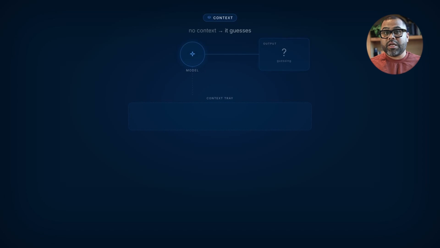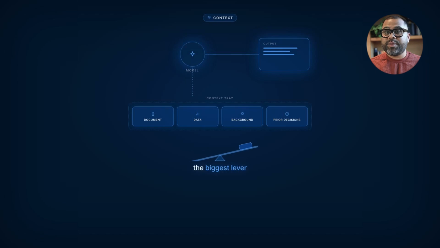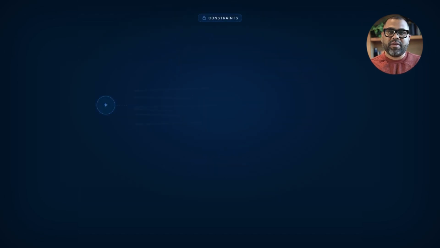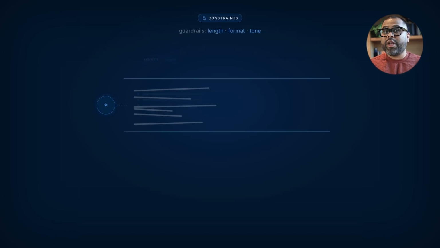Context is the material the model needs to do the task: the document, the data, the background, the prior decisions. This is the single biggest lever most people underuse. If the model doesn't know something, it will guess. So give it what it needs. Paste the doc, include the constraints, tell it what you have already tried.